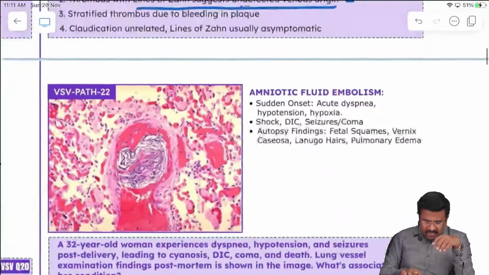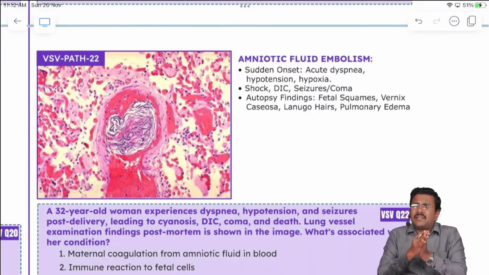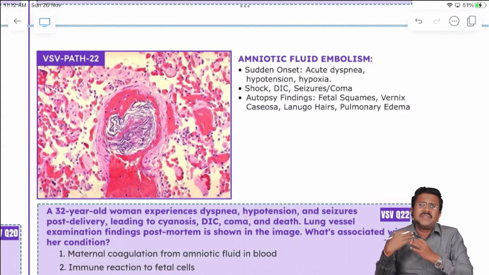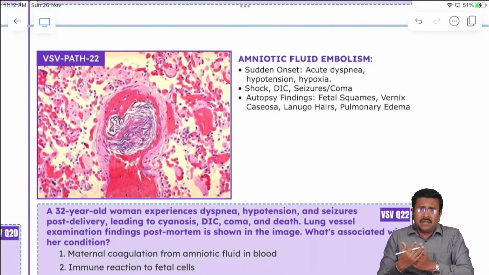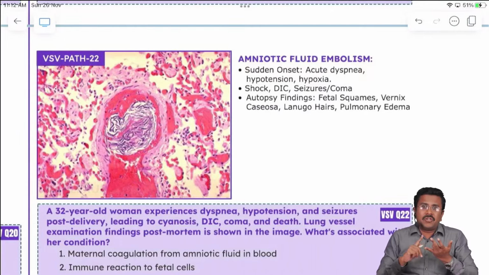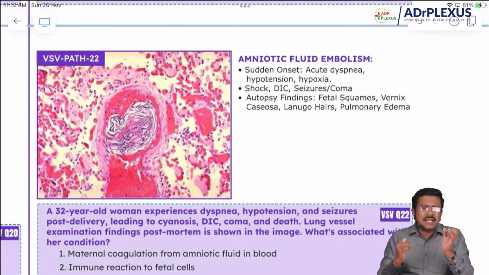Moving on to VSV22, amniotic fluid embolism. The onset of amniotic fluid embolism is usually after or during labor, when the patient complains of severe dyspnea, hypotension and hypoxia. Clinically, the features can include shock, DIC, seizures, and the patient can even go into coma. So what are the classical histopathological findings at autopsy?